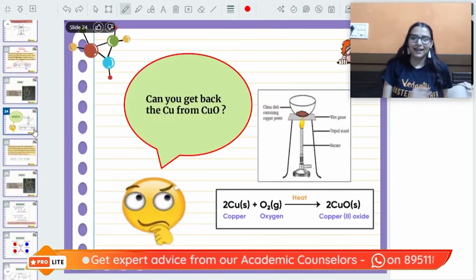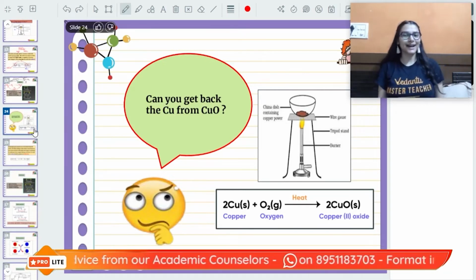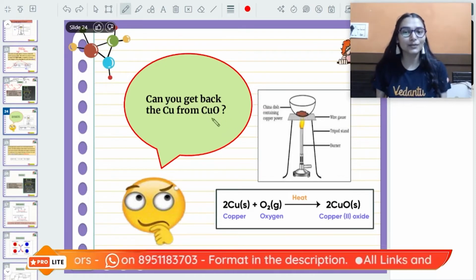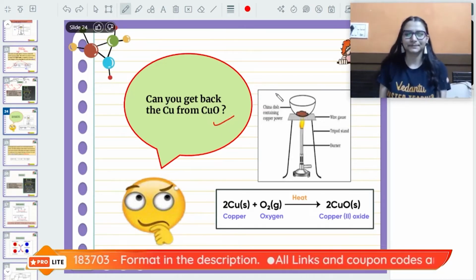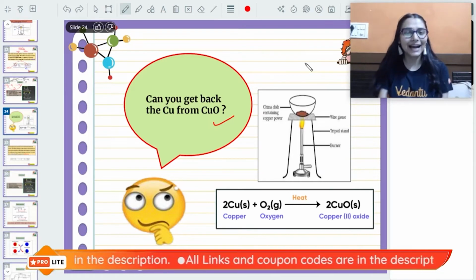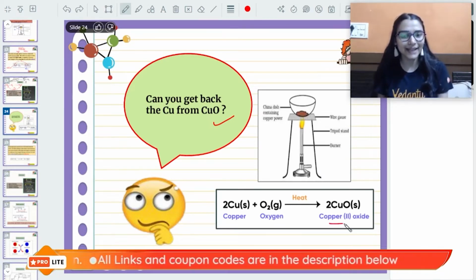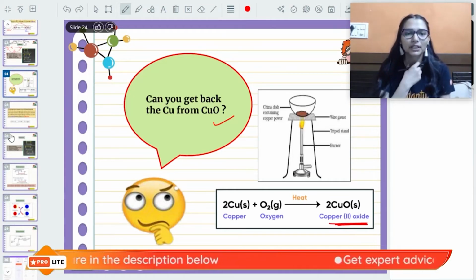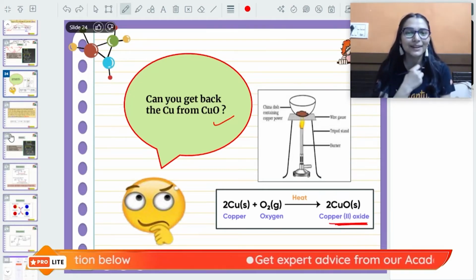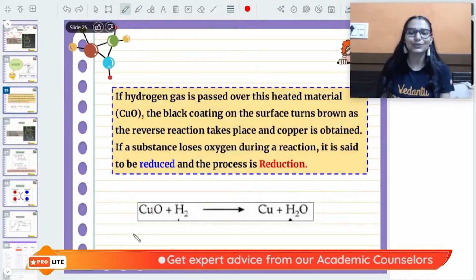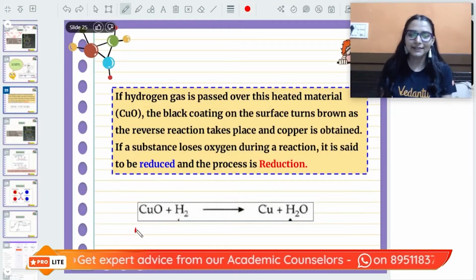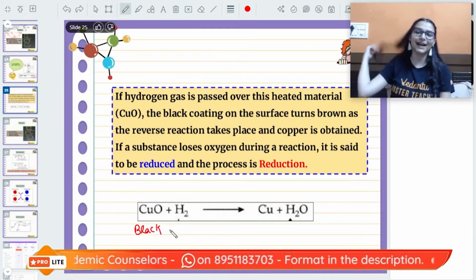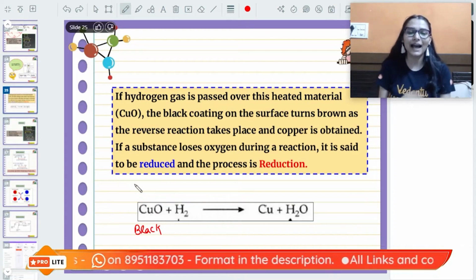Yes? Okay, now a question that has been asked in board exam once already. Can you get back copper from copper oxide? Yes, that black color copper oxide that you were getting, can you get it back to brown color copper? Yes. How can we do it? If we pass hydrogen gas through copper oxide. If you take this black color copper oxide and pass hydrogen gas through it, then you know what will happen?